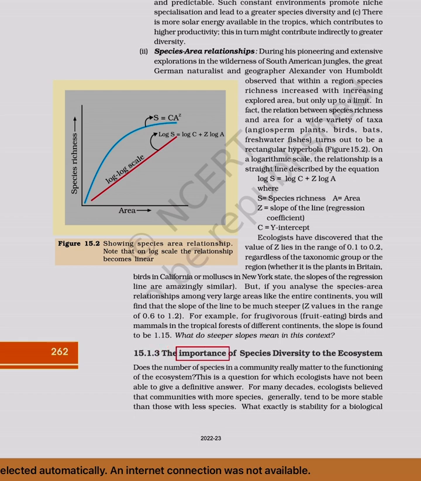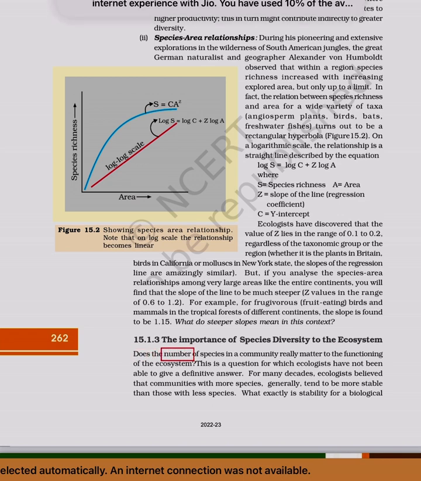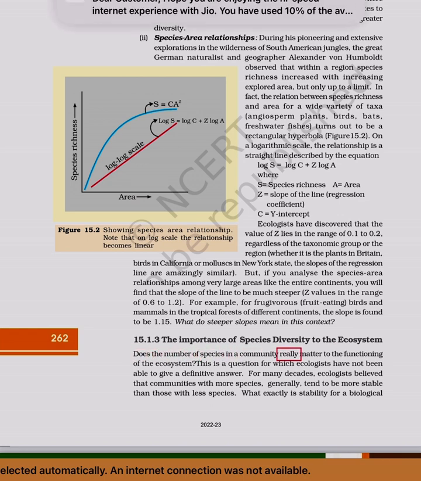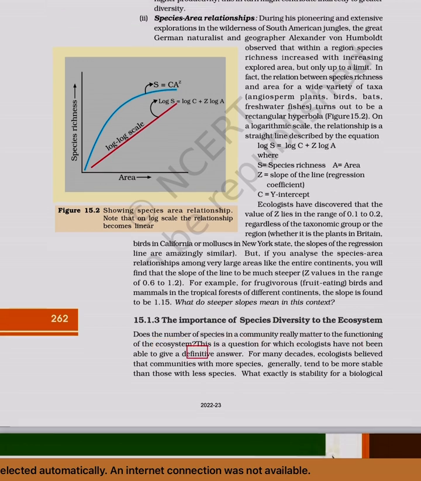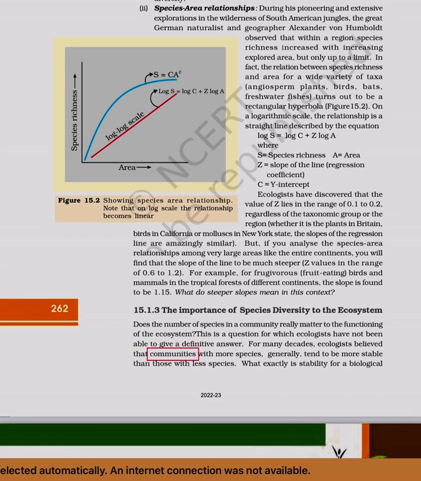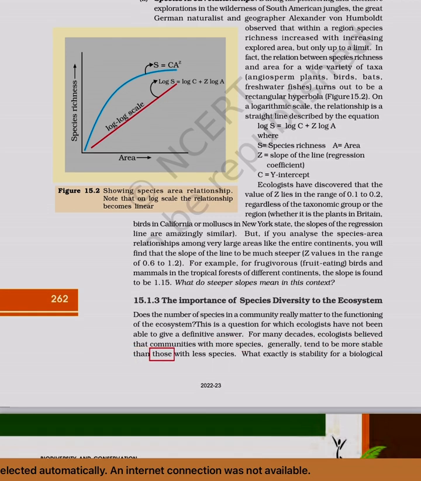1.3. The importance of species diversity to the ecosystem. Does the number of species in a community really matter to the functioning of the ecosystem? This is a question for which ecologists have not been able to give a definitive answer. For many decades, ecologists believed that communities with more species, generally, tend to be more stable than those with less species. What exactly is stability for a biological community?